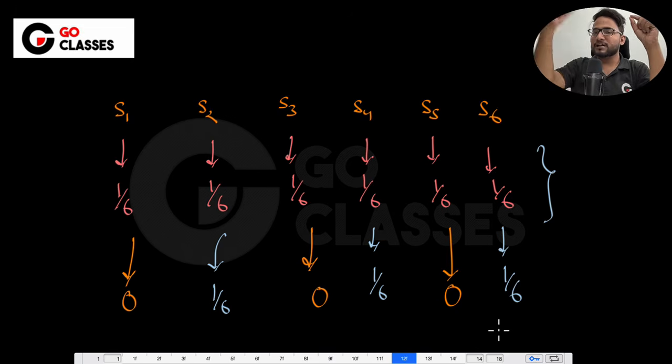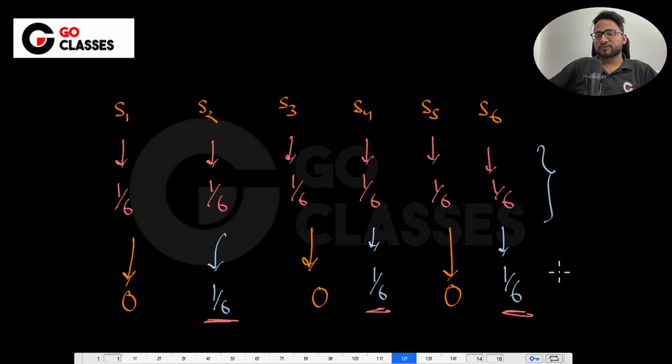So see, slowly we are building the foundation of conditional probability. I want you to think about it. See what I'm doing: I'm shifting the probability mass from this 1 by 6, I'm making it 0, making it 0, making it 0. Which means I'm redistributing my probability masses, right? Earlier it was 1 by 6, now it cannot be 1 by 6 anymore. The reason is very simple: if we sum these 3, it should be 1. Ultimately everything should sum to 1, but now it is not 1. It is 3 by 6, which is 1 by 2. It is actually not 1. So what can we do to make it 1?